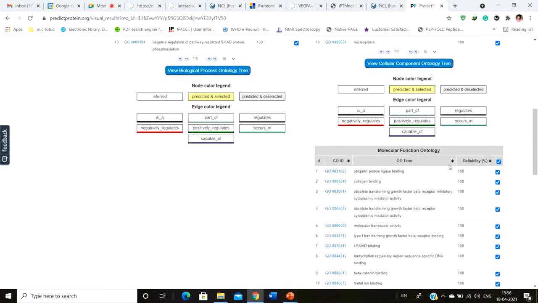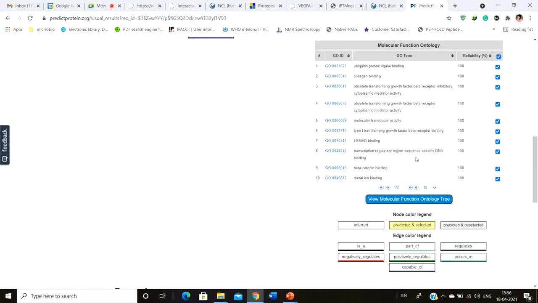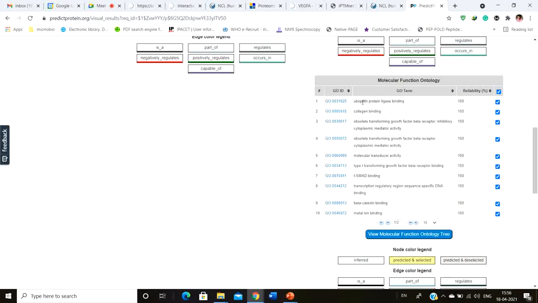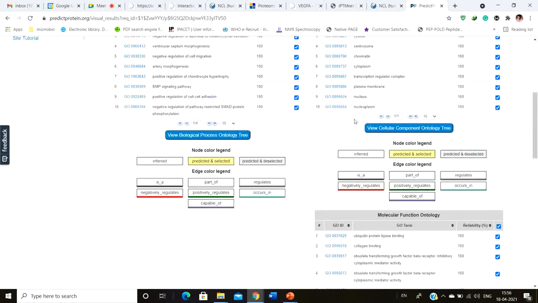And this is the next. You have the molecular function of this particular protein. This particular protein acts as a ubiquitin protein ligase, collagen binding, molecular transducer activity. These are the activities of this particular protein, as you can see.